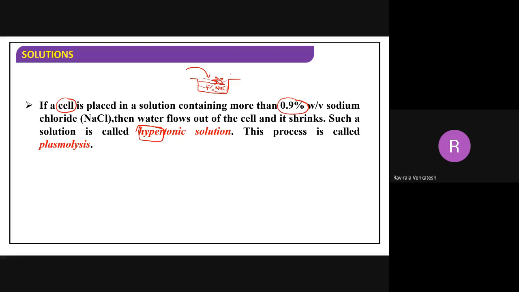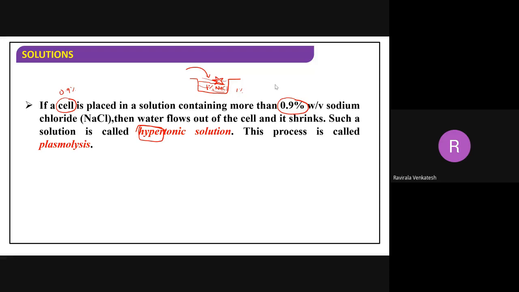Are they called isotonic solutions now? No, sir, because the cell has 0.9%, whereas the salt solution has 1%. Now tell me, according to osmosis, water, the solvent, will flow from lower concentration to higher concentration.